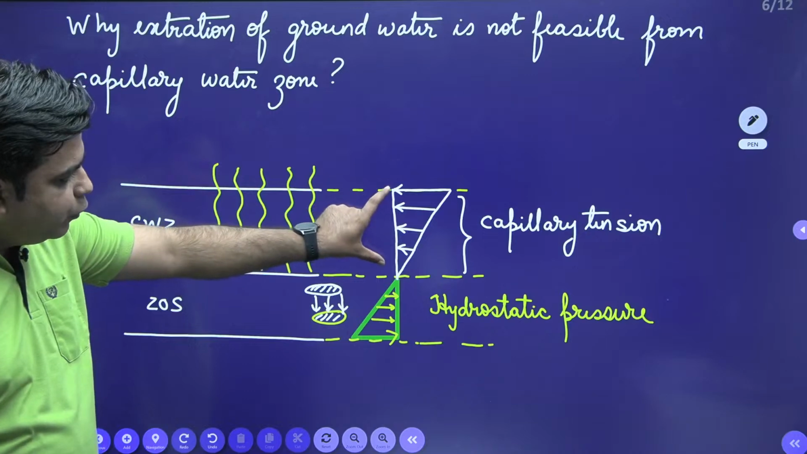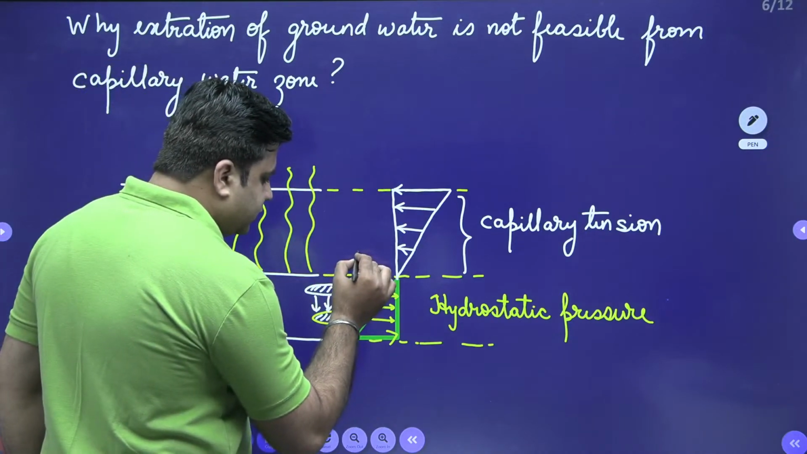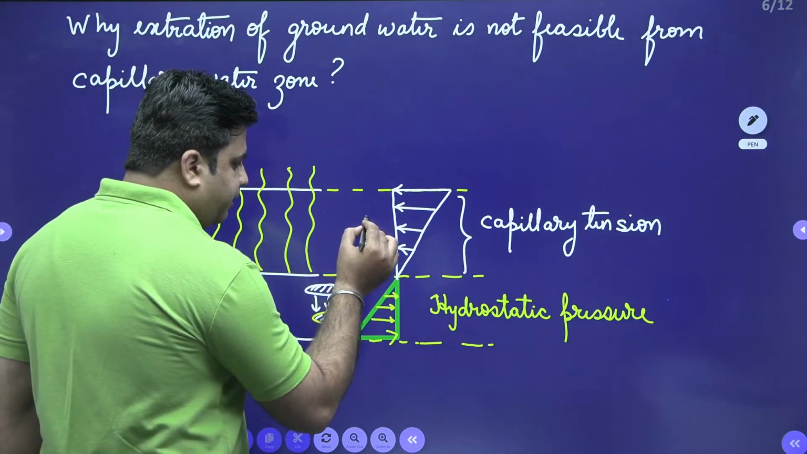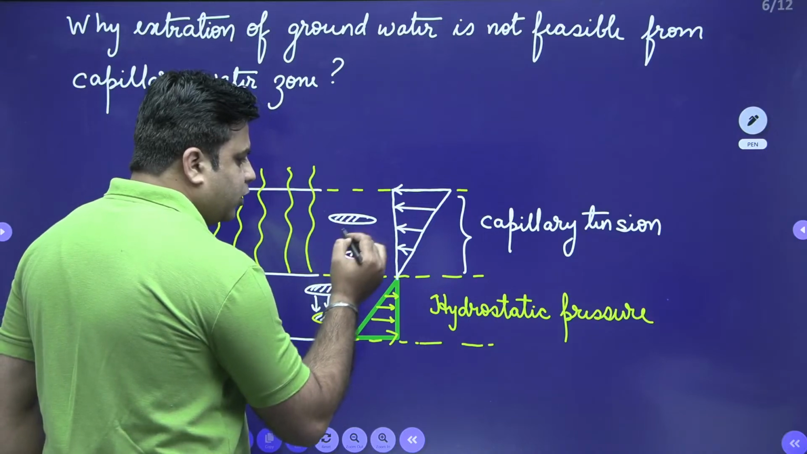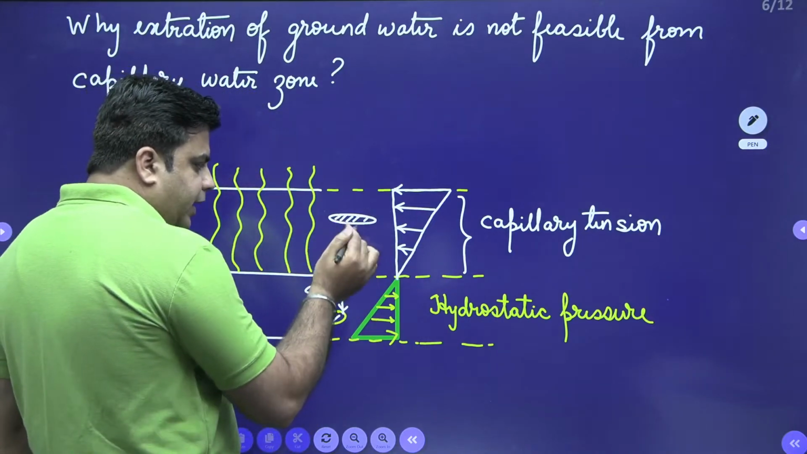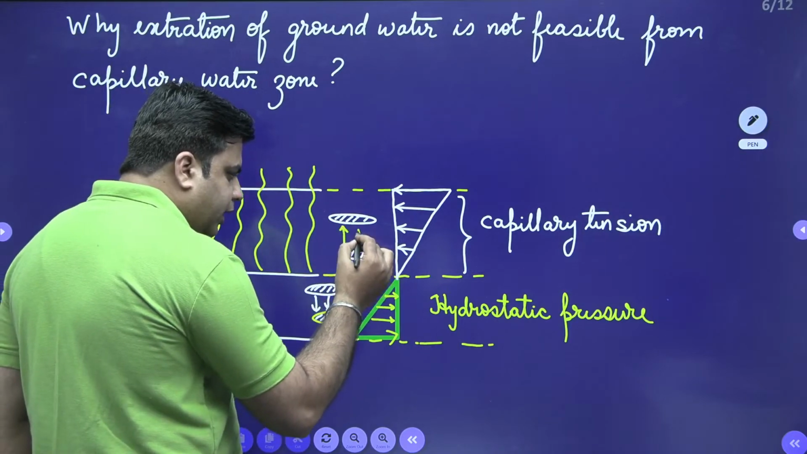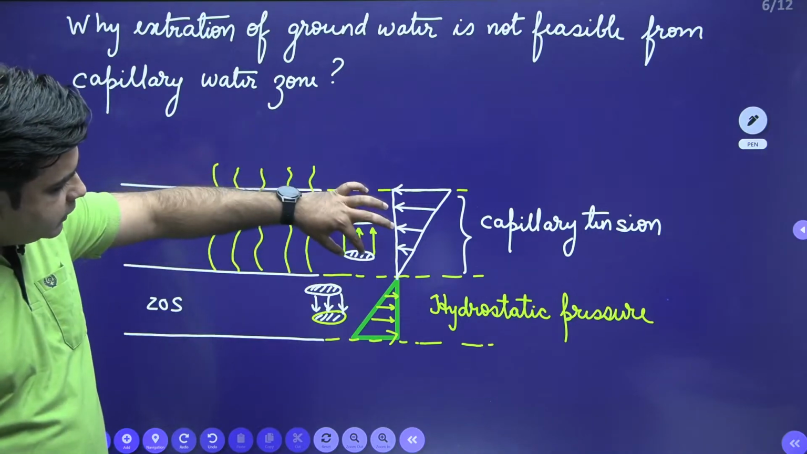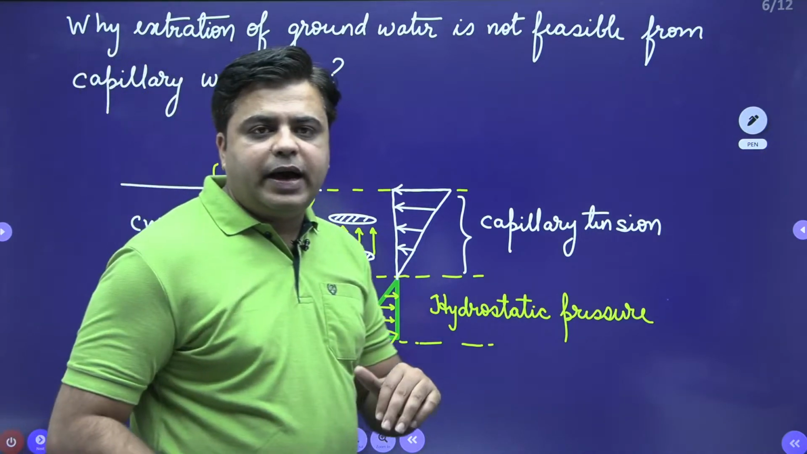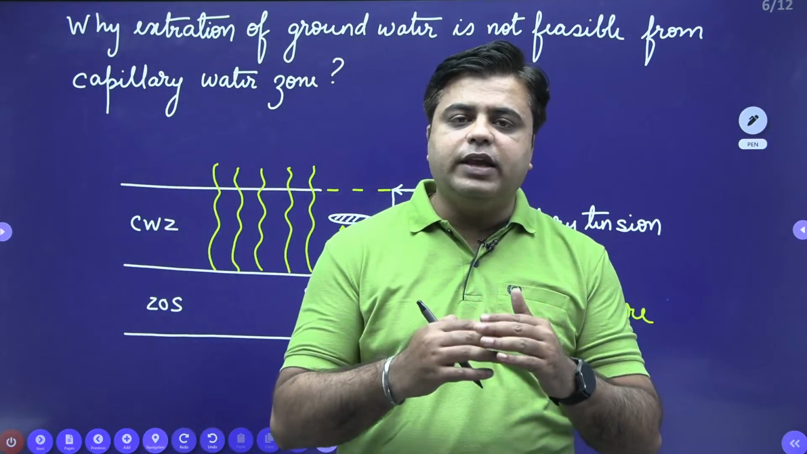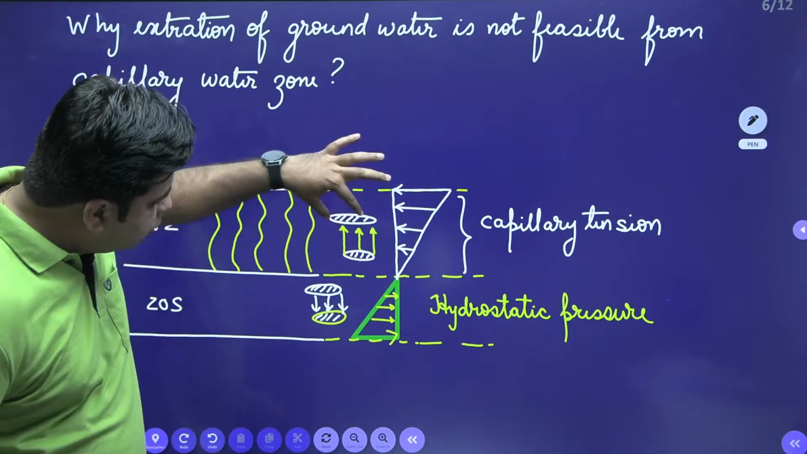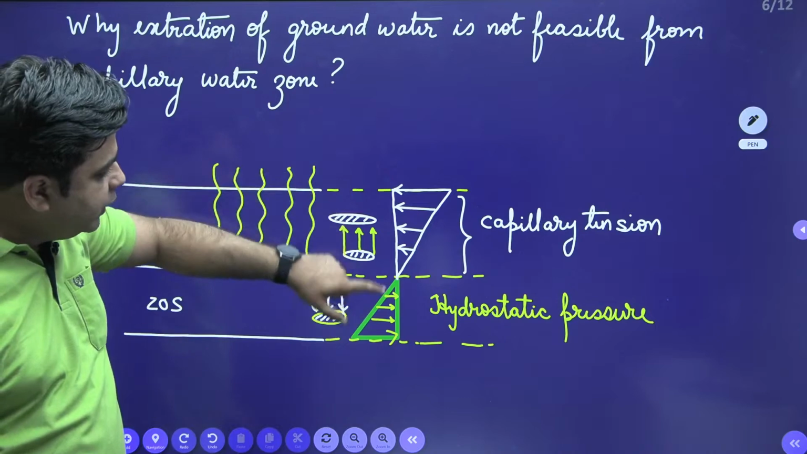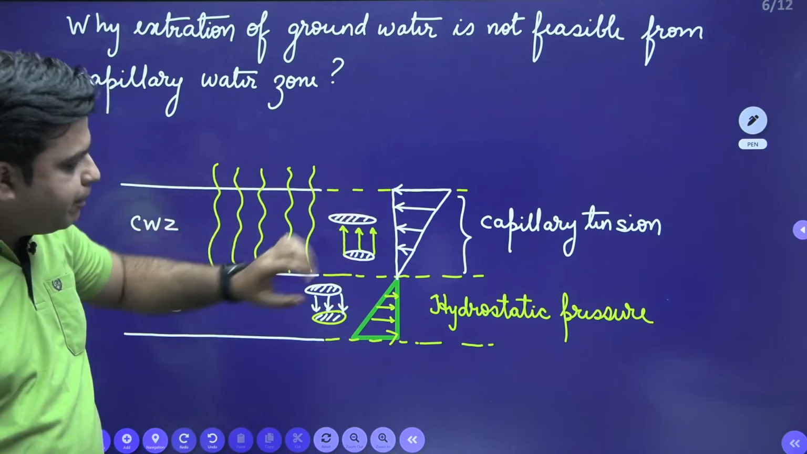On the other hand, if you look into capillary tension, this is my lower layer of water which is present in the capillary water zone, and this is my upper layer of water which is present in the capillary water zone, right? This upper layer of water is trying to pull this lower layer. You can understand this in the form of layers or in the form of zones. This upper molecule of water is trying to pull the lower molecule of water, due to which capillary tension is produced in the capillary water zone.